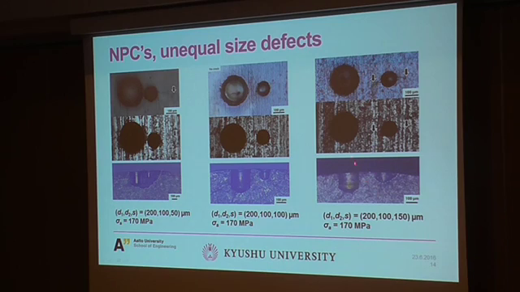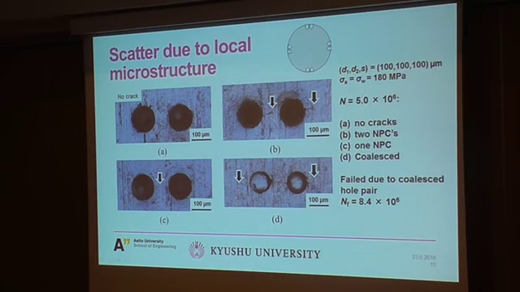And in this case, the cracks clearly behave like single ones. We have a non-propagating crack here, and here is nothing. So they don't care about each other if they exist. And we have some scatter in the data due to local microstructure.